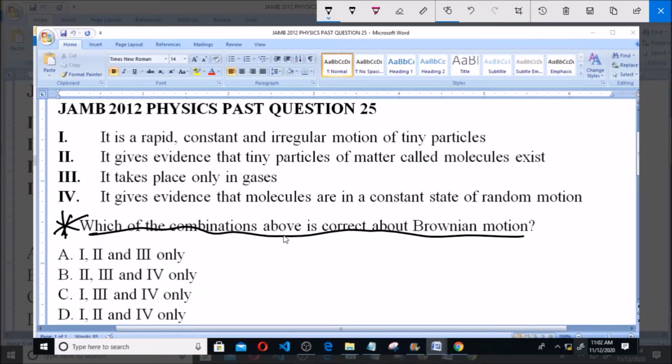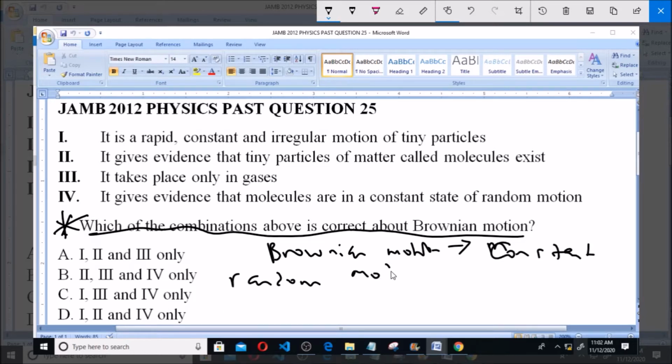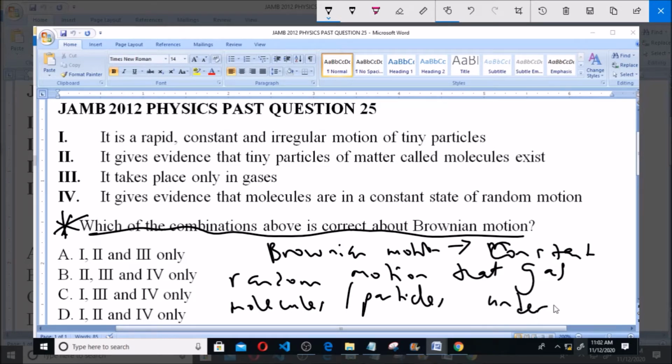Now, Brownian motion is the term used to illustrate the constant random motion that gas molecules or particles undergo. So that is what Brownian motion is all about. So let's analyze each of the items given to us.